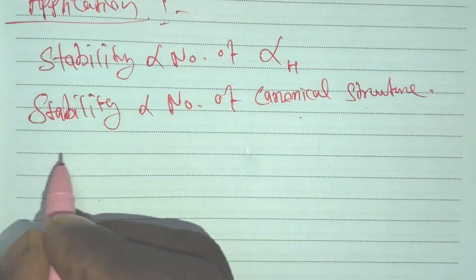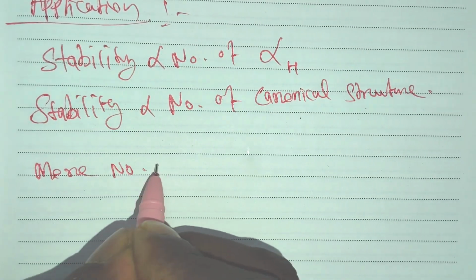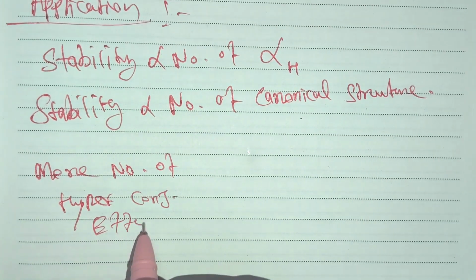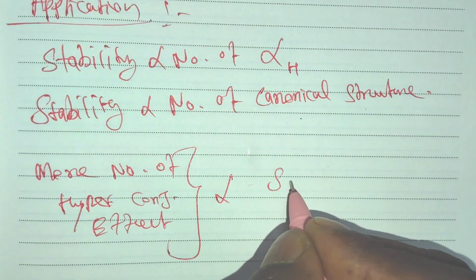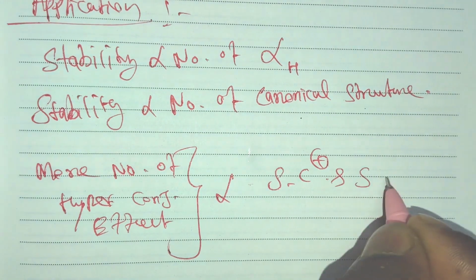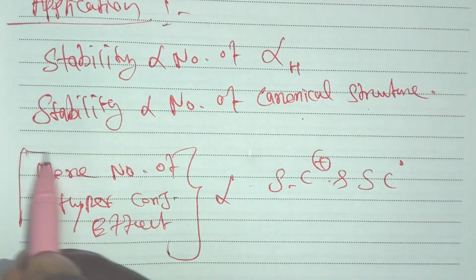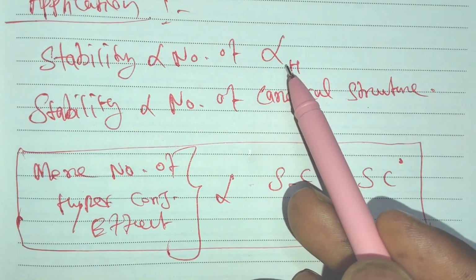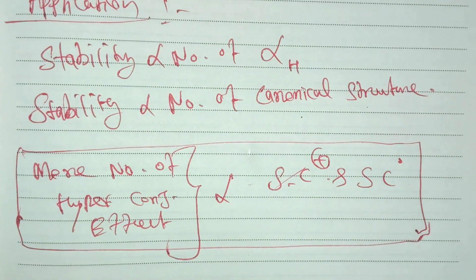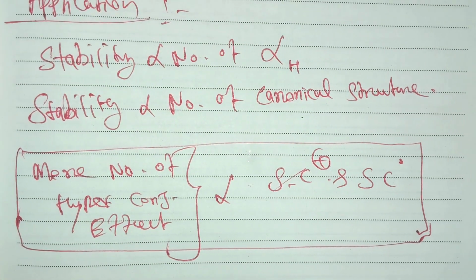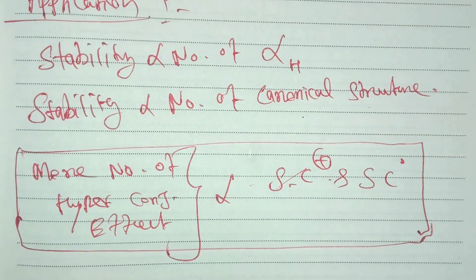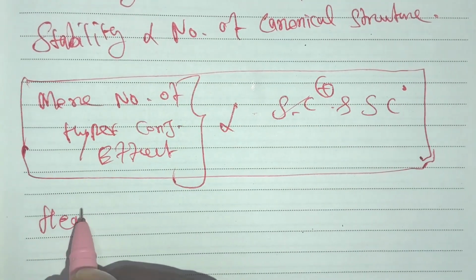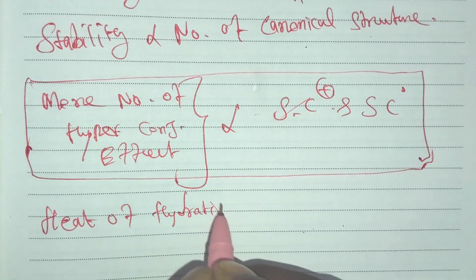So the more hyperconjugative effect there is, the greater the stability of the carbocation and the stability of the free radical. Okay, this is very important. Whenever the number of alpha hydrogens increases, the hyperconjugative effect also increases. For that reason, carbocations and free radicals have greater stability, as well as alkenes. The heat of hydration is inversely proportional to stability. This we will study.